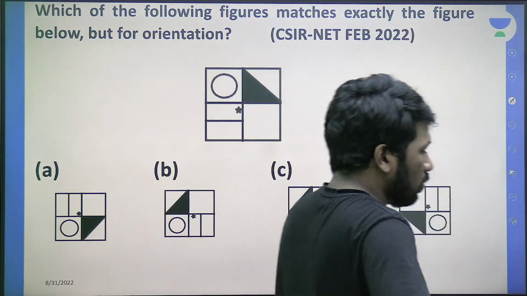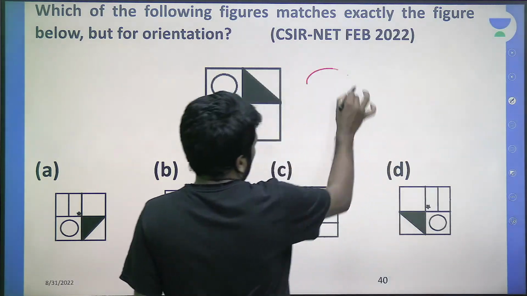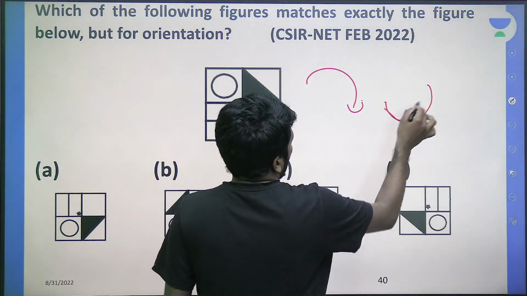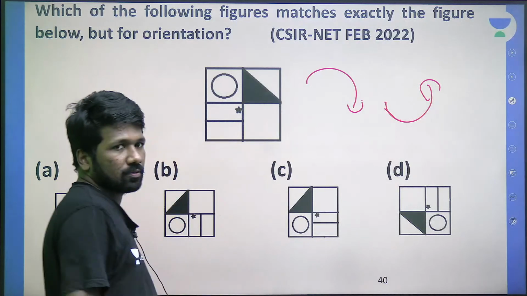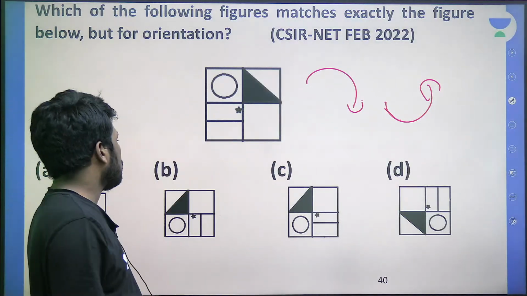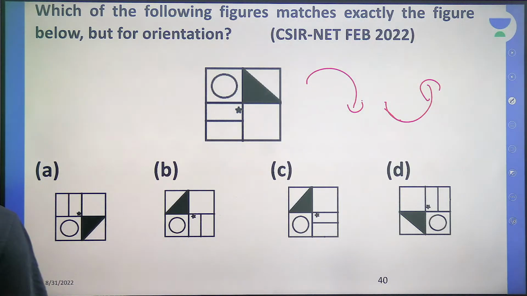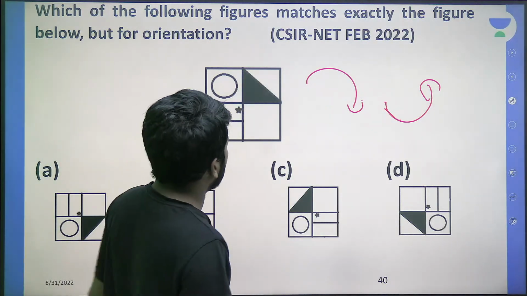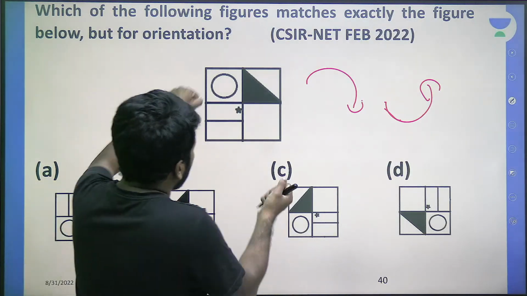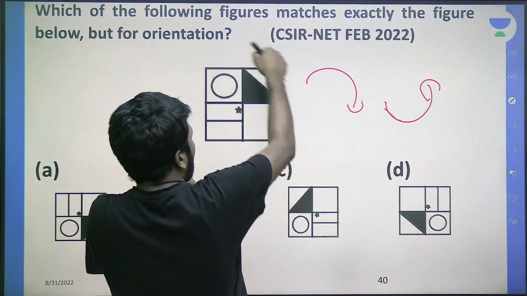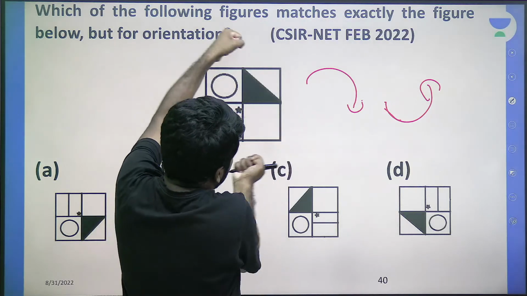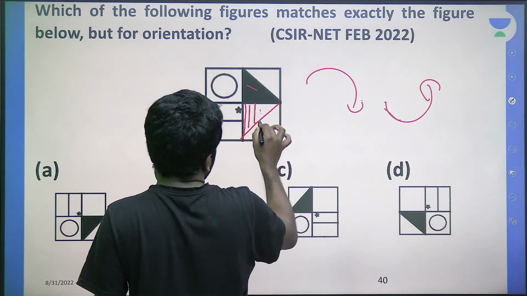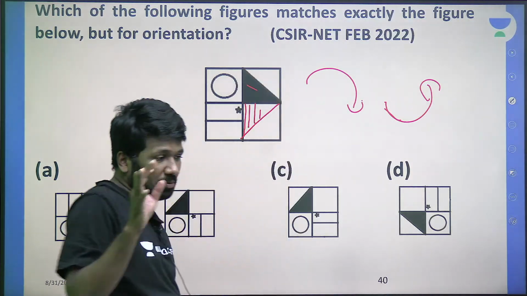And you are allowed to rotate clockwise or anti-clockwise. Clockwise means like the hands of a clock. Anti-clockwise means opposite to the hands of the clock. Right, left. So let's see. Let us take this picture and try to rotate. If you rotate it anti or clockwise like this, the triangle will shift like this. Now, are you understanding that? This triangle, that imagination should be proper.